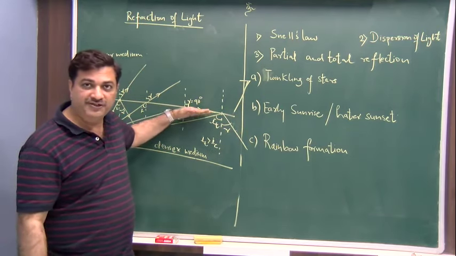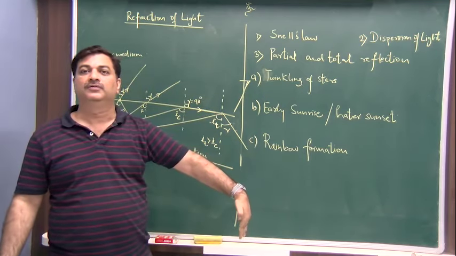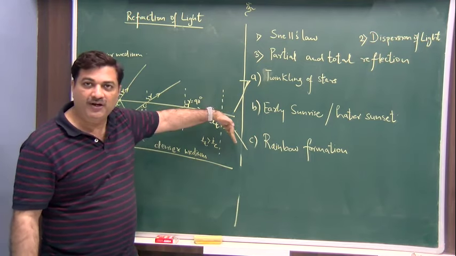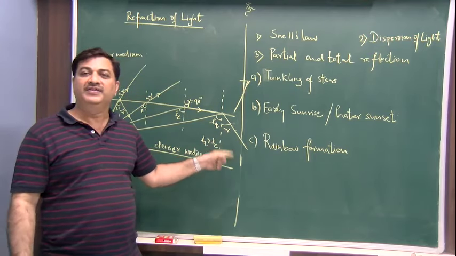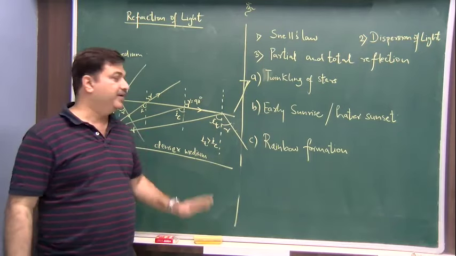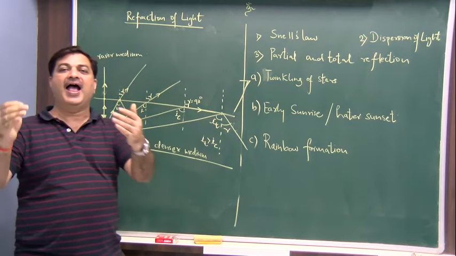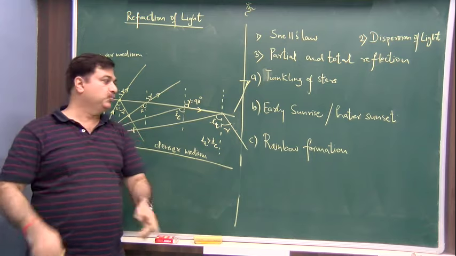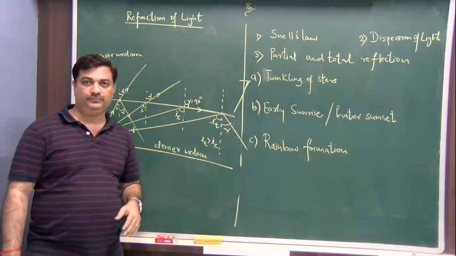Previously it was on the surface; now greater than 90 degrees, an obtuse angle, means it will come back into the medium. And that is when we say there is total internal reflection. So none of the ray has gone out. 100% of the ray has reflected back. That is why it is called total internal reflection.